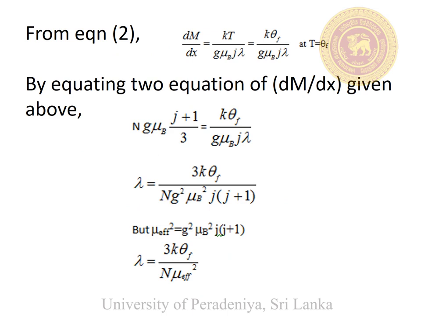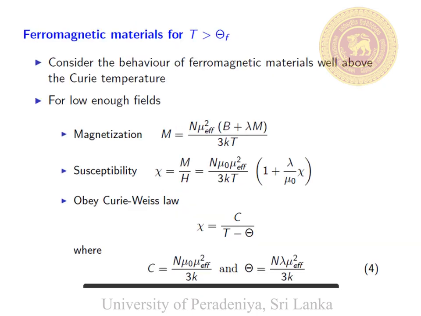Then we substitute T equals theta_F in that equation. Now we have two equations for dM over dx. So the right hand side of both equations must be the same. Then we can get an equation for lambda, but mu effective squared is equal to g squared mu_B squared J times (J plus 1). After using mu effective squared, we can write lambda in terms of mu effective. Now we are going to prove all the equations given in this slide.